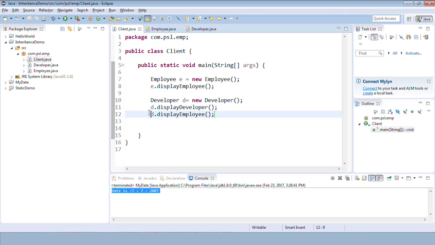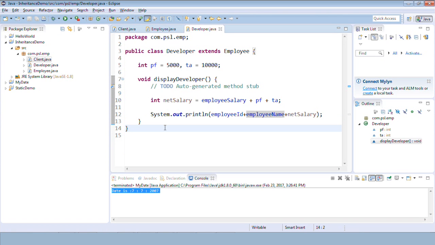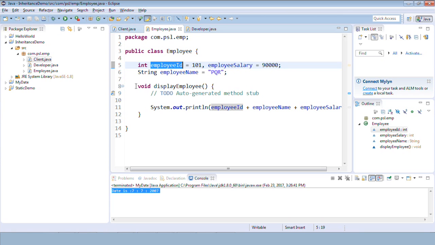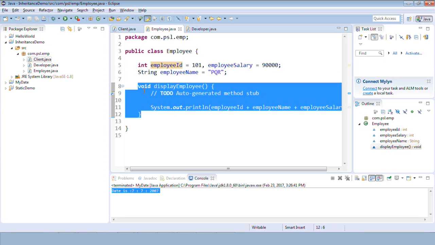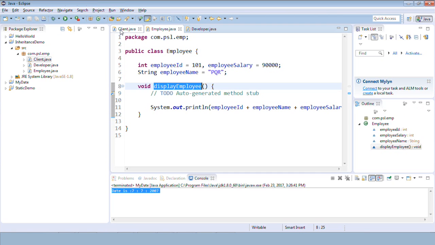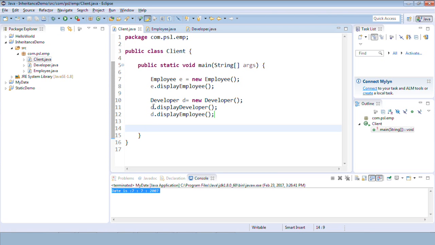But if you see, display employee method is not present in developer actually, it is not there, right? But we are extending the employee class, right? So because of inheritance, we can access all the members of the base class as well. So display employee method is also possible to call from this developer class object. Getting it? Let me run.